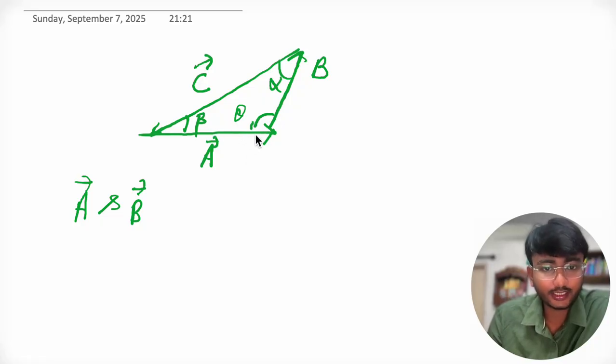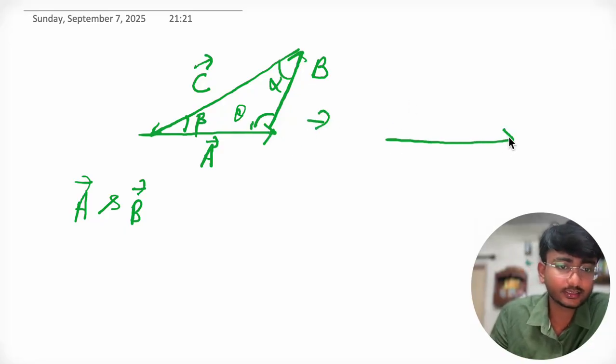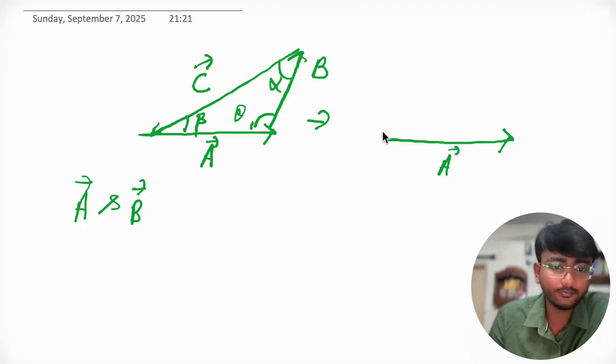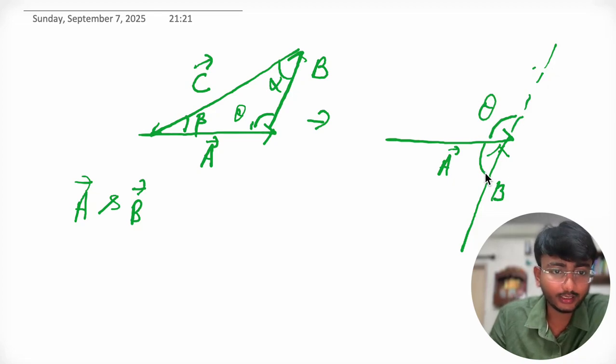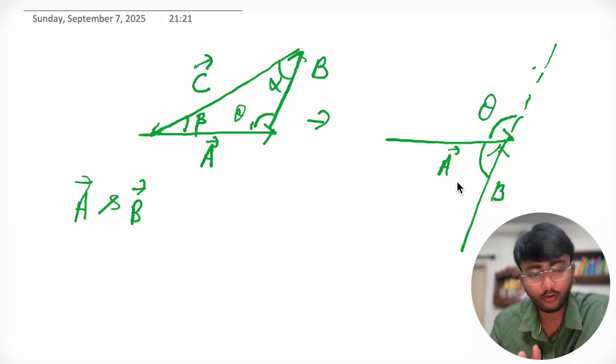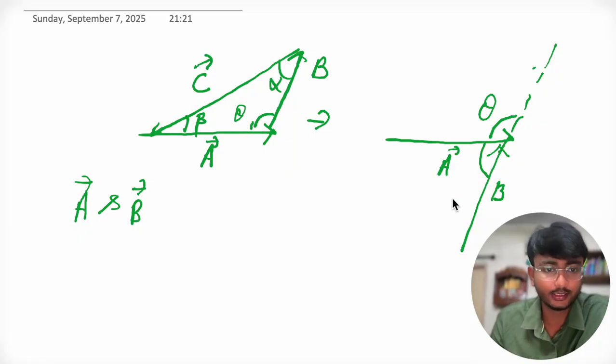How can we calculate the angle between vector A and vector B? Here, the head of vector A and the tail of vector B are joined. So we have to write it as, this is A. We can parallelly shift it like this, B. Now we know that this is theta, and the angle on a straight line is 180 degree.